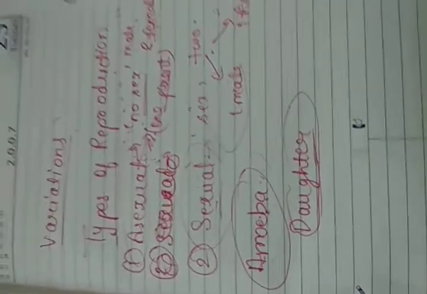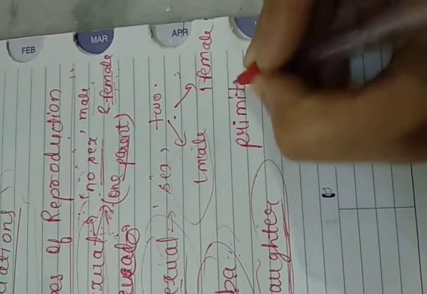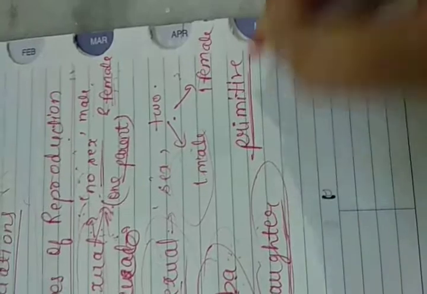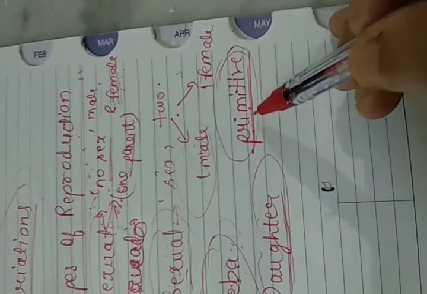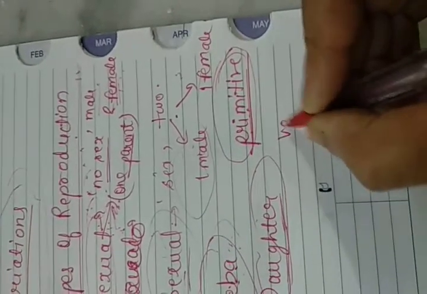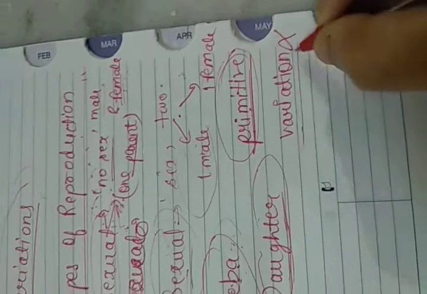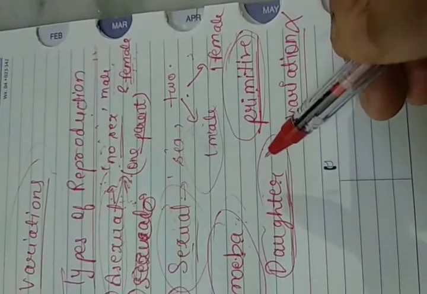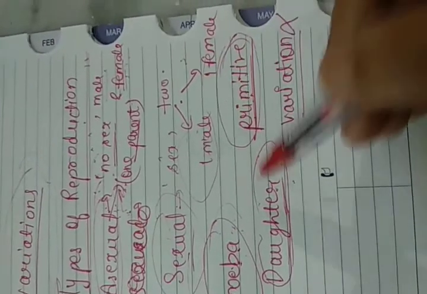Now it is a primitive mode of reproduction. Primitive means it was more ancient. So in this we do not have any scope of variation. There is no variation, because variation happens only when the daughter organism has some characters or traits which are new, which are different from their parents.